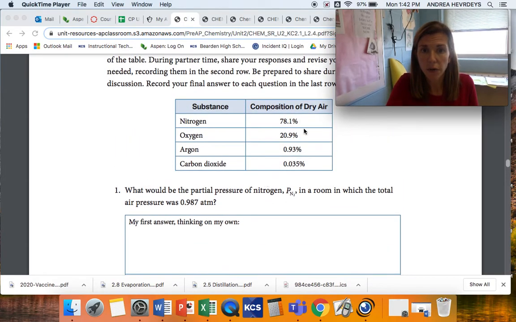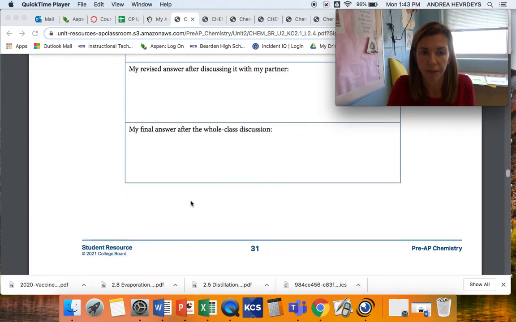Because we know that the percent of nitrogen in dry air is 78.1%, all you have to do is take that out of a percentage by dividing by 100, so 0.781 gives you that relative abundance, and you'll multiply that times your total here. 0.781 times 0.987 should give you a partial pressure of nitrogen of 0.771 atmospheres. So that should be your answer here.